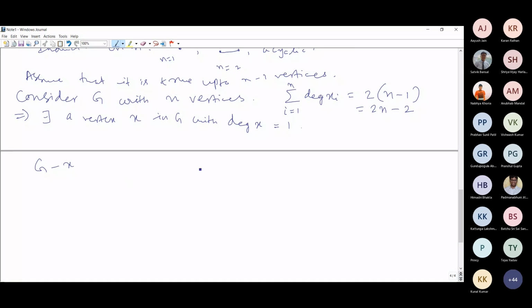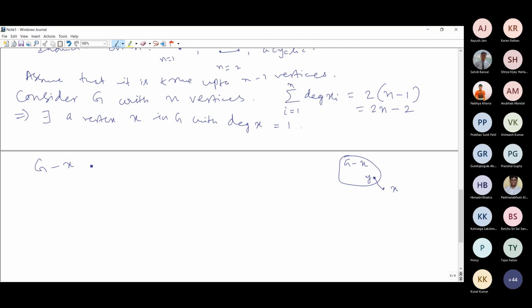This x was a degree 1 vertex, so it has a neighbor, say y, and G minus x will look like this.